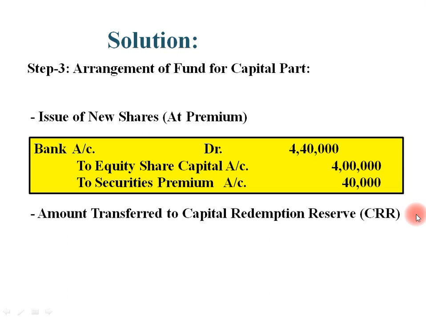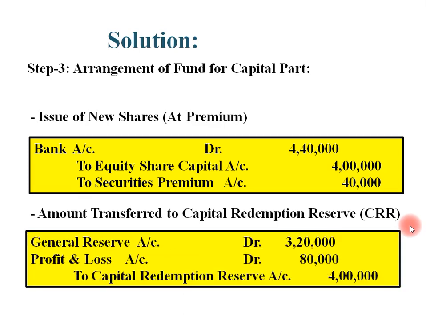Now we need to transfer the remaining 4 lakhs rupees to capital redemption reserve, that is CRR. As per our arrangement, we will collect 3,20,000 rupees from general reserve and 80,000 rupees from profit and loss account.